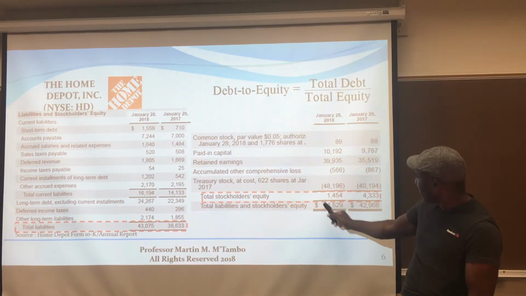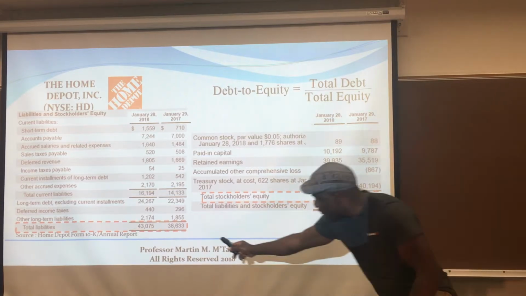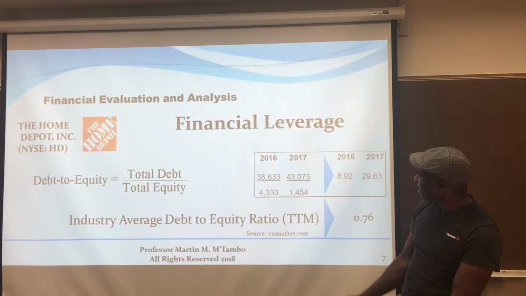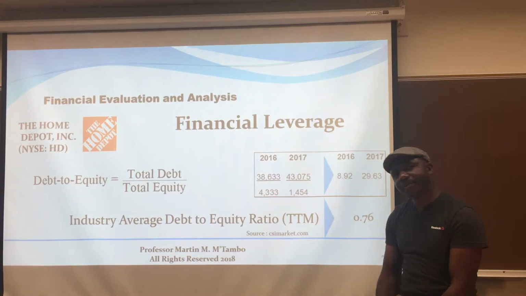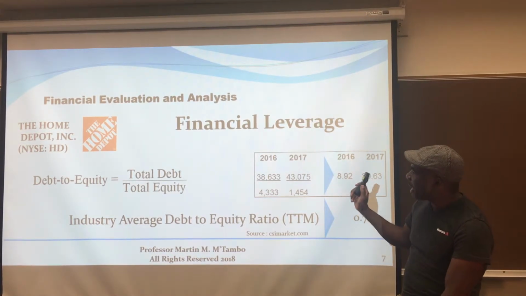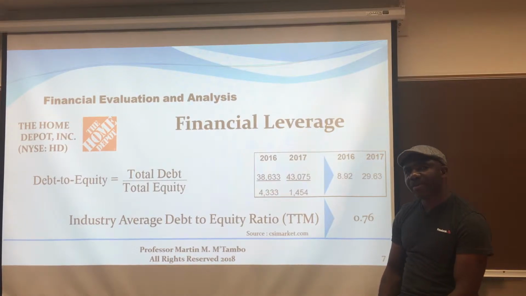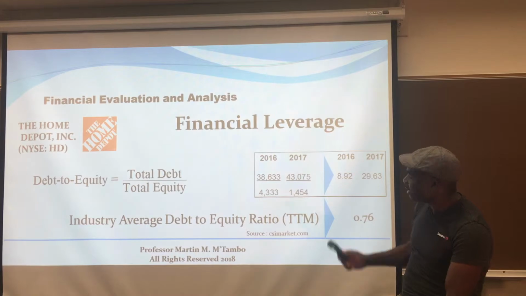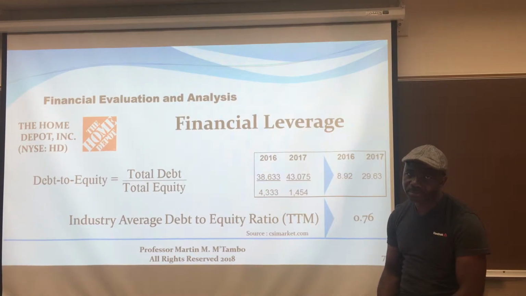So we're going to compare these numbers here that I've highlighted and those numbers. Let's see, how do they look like? So in 2016, we're saying for every dollar of the stockholders' equity, Home Depot had $8.92 of borrowed funds.